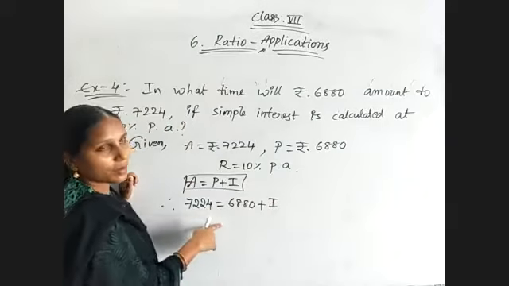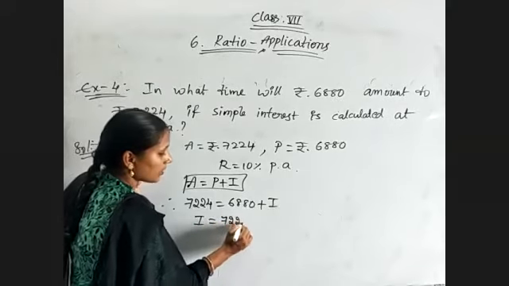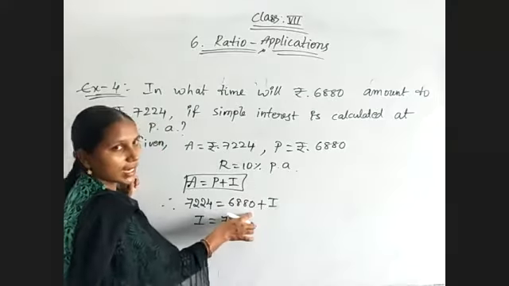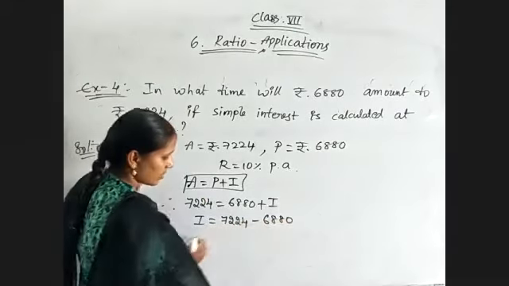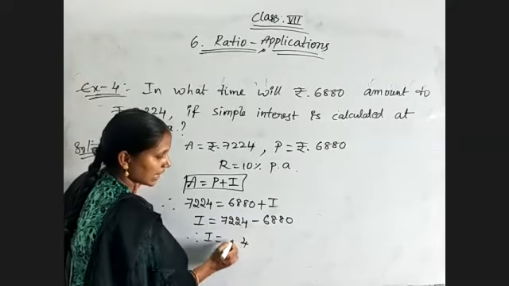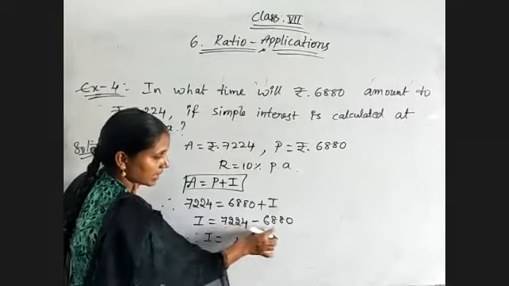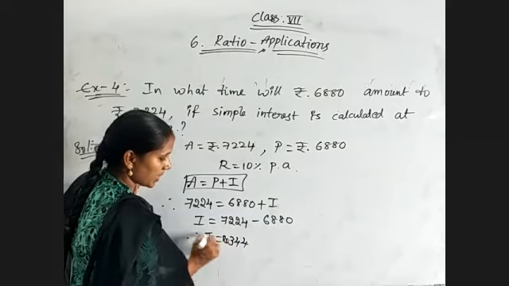So interest will be equal to 7,224 minus 6,880. So therefore interest is equal to 344 rupees.